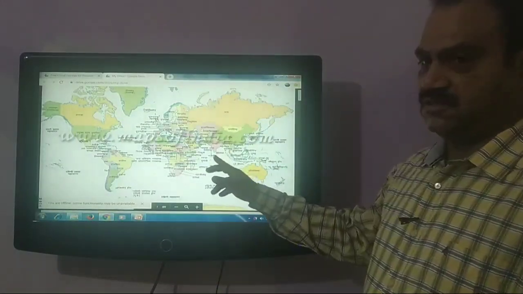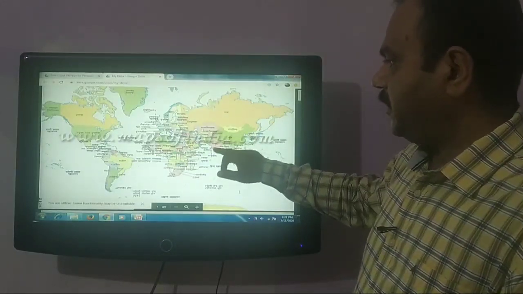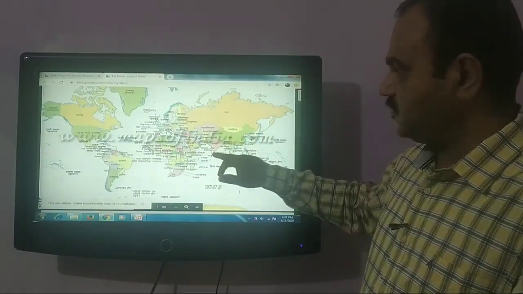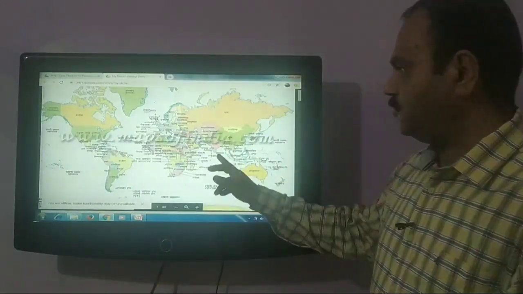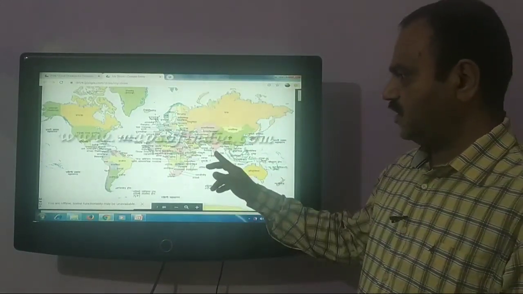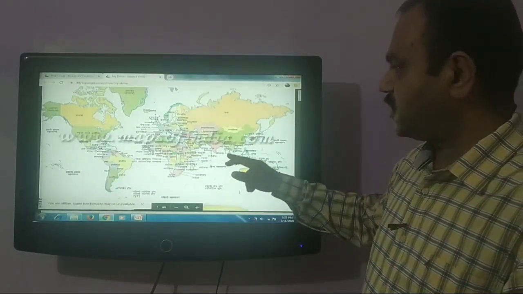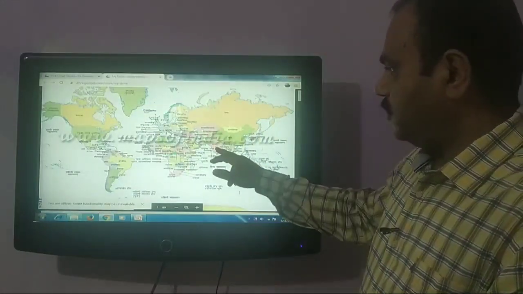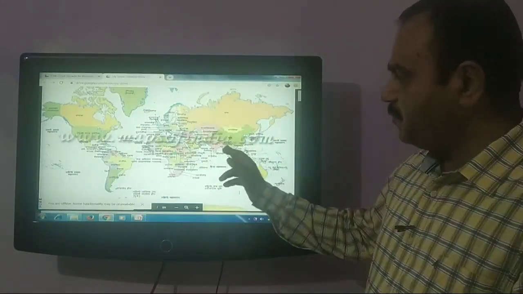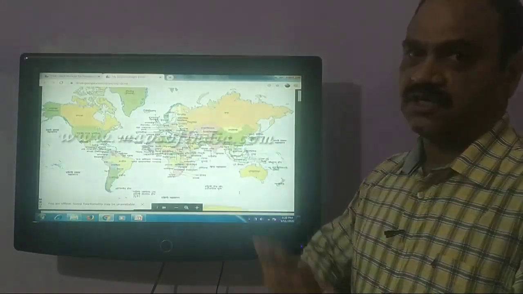Here you see this map, you see that this Indian peninsula, that is Deccan Peninsula, protrudes into the Indian Ocean, thereby gives it a very important strategical location in the Trans-Indian Ocean route. So it is a connecting point between the East Asia and the West Asian countries.